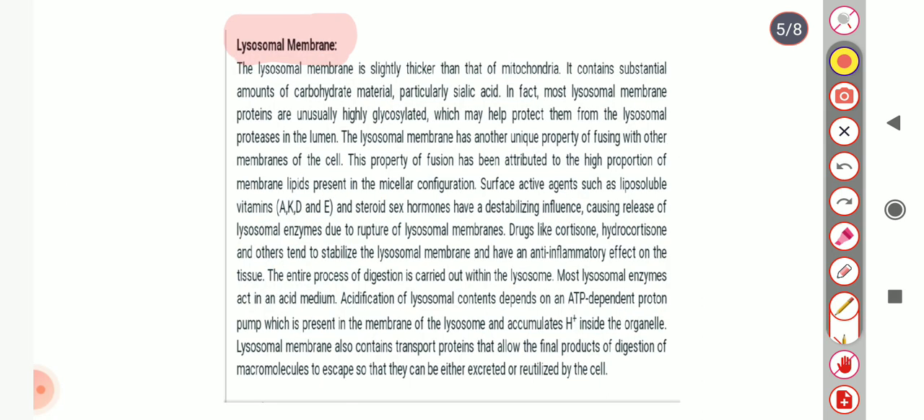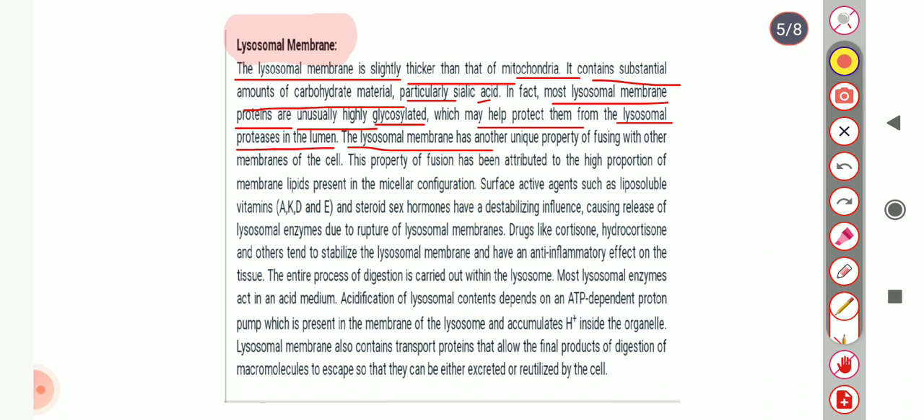Lysosomal membrane: the lysosomal membrane is slightly thicker than that of mitochondria, and it contains a substantial amount of carbohydrate material, particularly sialic acid. In fact, most lysosomal membrane proteins are usually highly glycosylated, which may help to protect them from lysosomal proteases in the lumen. The lysosomal membrane has another unique property of fusing with other membranes of the cell.